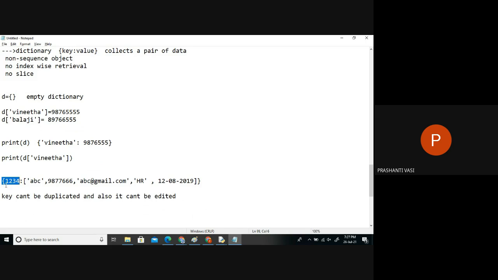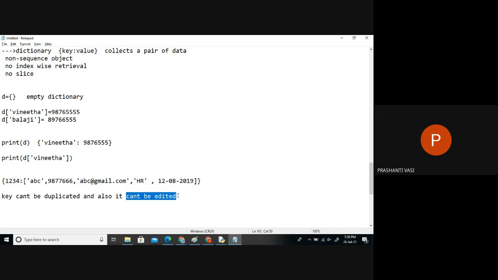At the most, you can delete keys. If I remove a key, along with it the whole data will be lost, because key and value are mapped together. You can delete a key, but you cannot edit a key. Once you delete a key, the whole information is deleted from the dictionary. So a key can't be duplicated and also can't be edited.